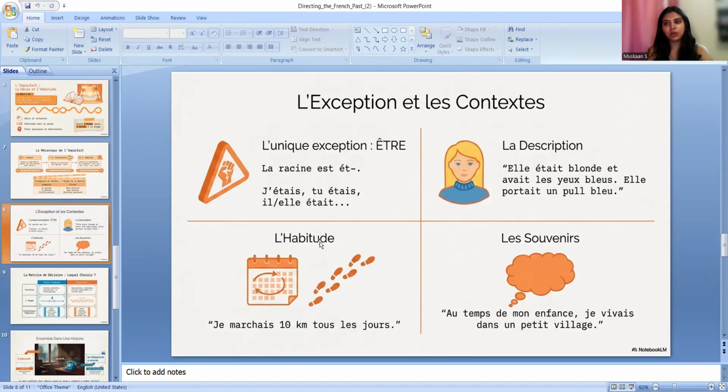Now third is l'habitude. When we talk about some habit also. Je marchais 10 kilomètres tous les jours. I used to walk 10 kilometers every day. So it is a habit in the past. Now the souvenir, like I have already said, memorizing something. Autrefois, dans mon enfance, je vivais dans un petit village. At the time of my childhood, I used to live in a small village. So we are just memorizing something. For that also we use l'imparfait.